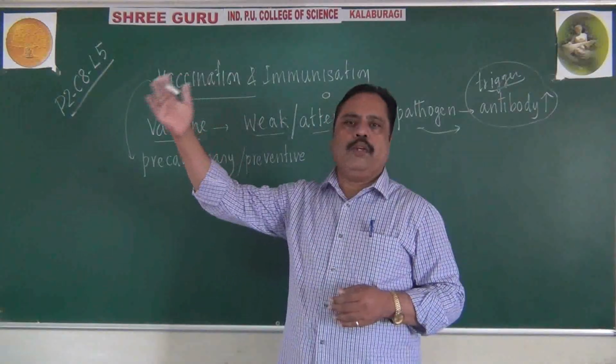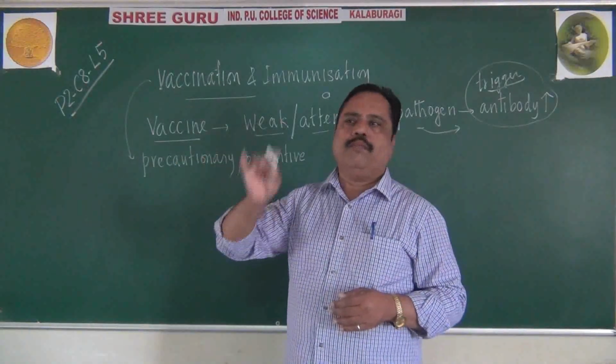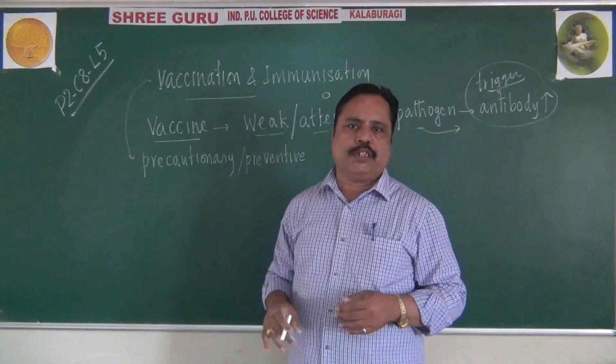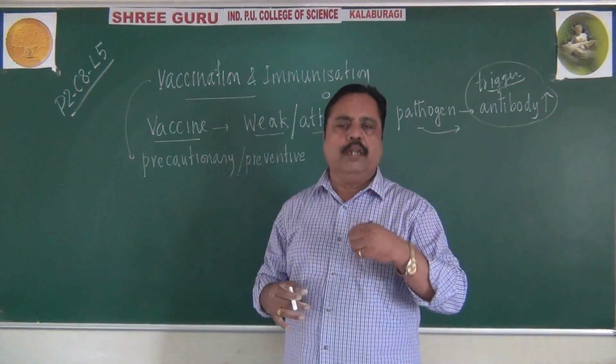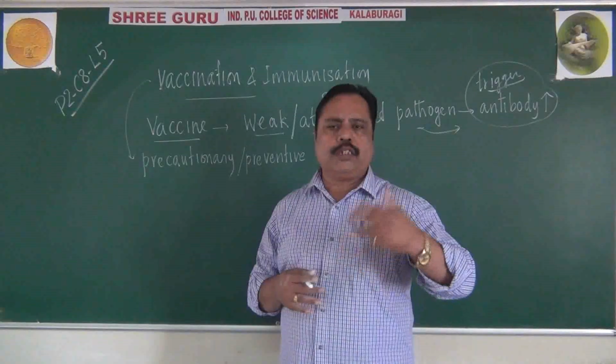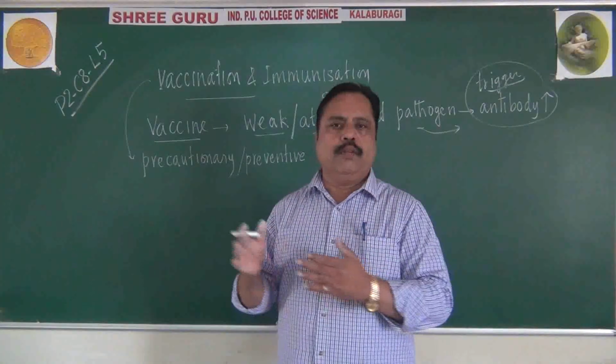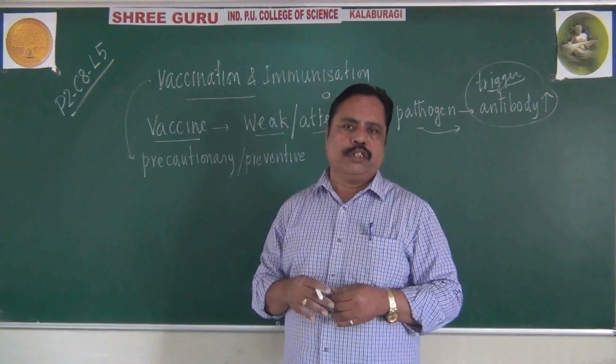Then he will survive for some 60 years. Throughout his lifetime, whenever he gets a polio virus infection, immediately he will show a secondary response. A fast response, a quick response, an anamnestic response will be given by that immune system.